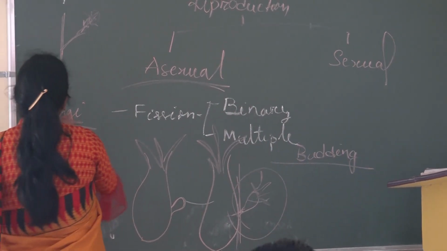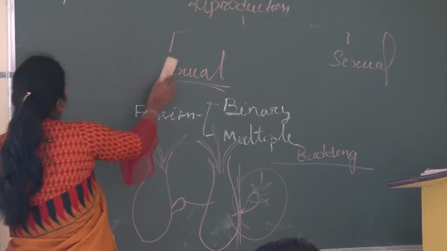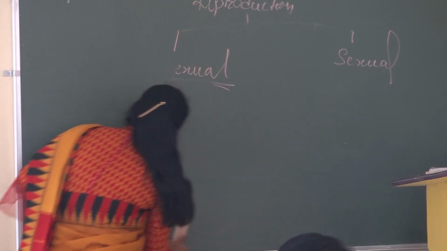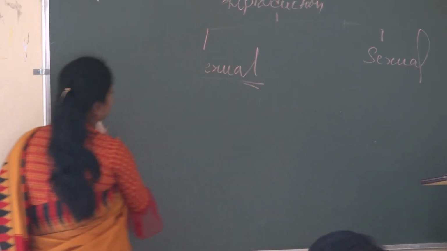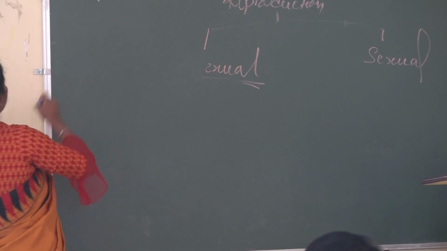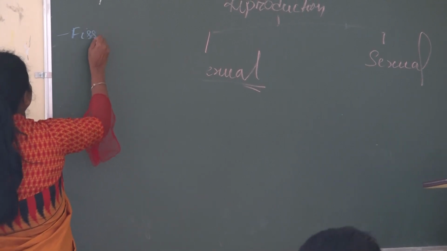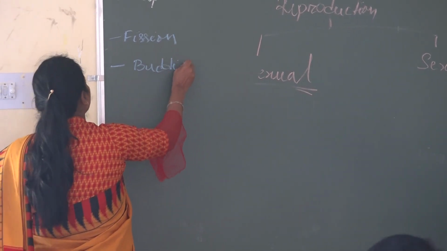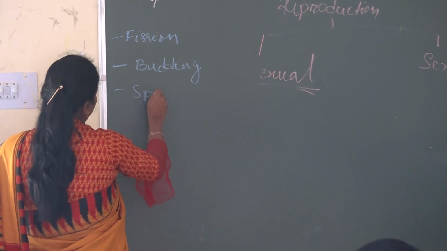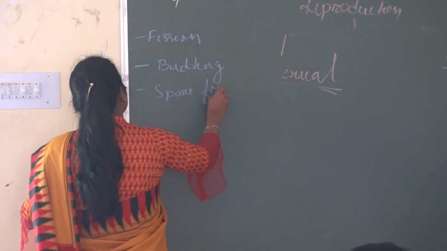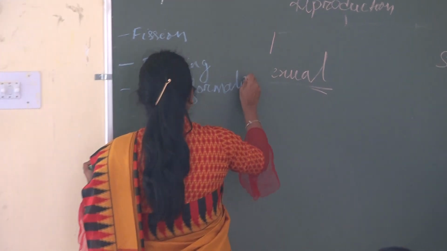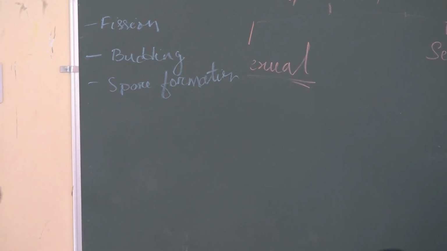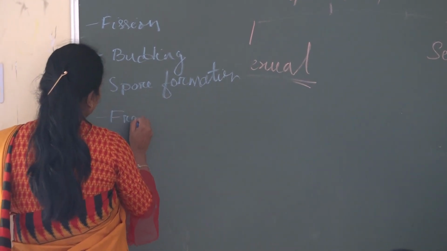So in today's portion we will come to vegetative reproduction, which is a major portion in asexual reproduction. Right? So first we finished fission. After fission we will finish budding, then spore formation, after spore formation, fragmentation. Yes, fragmentation and regeneration.